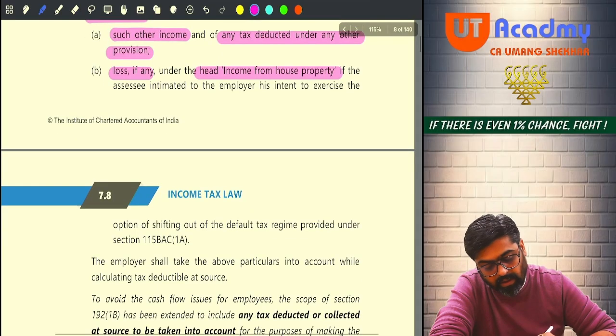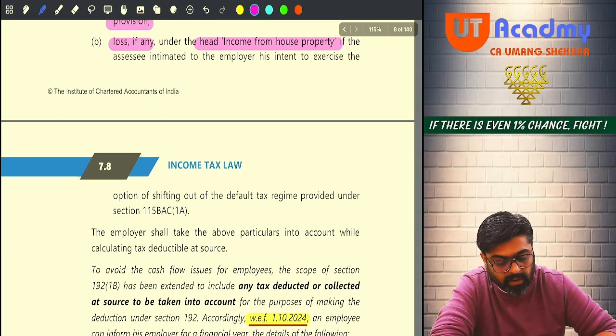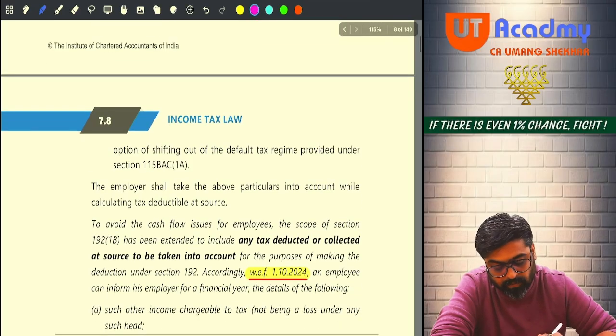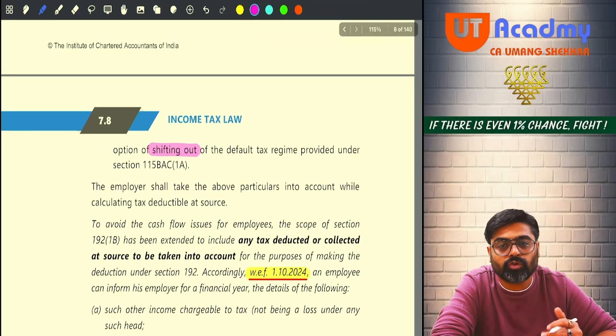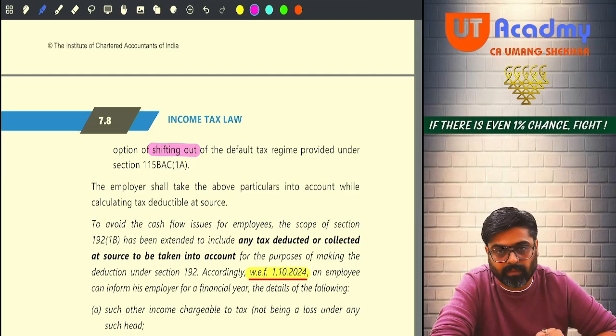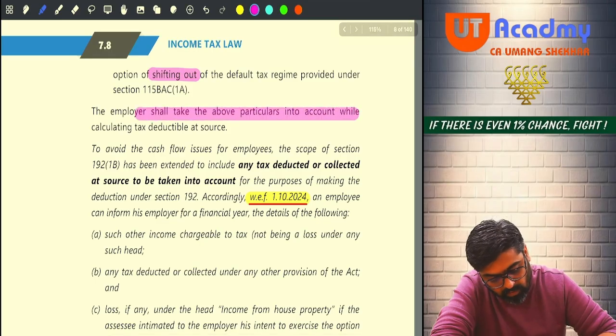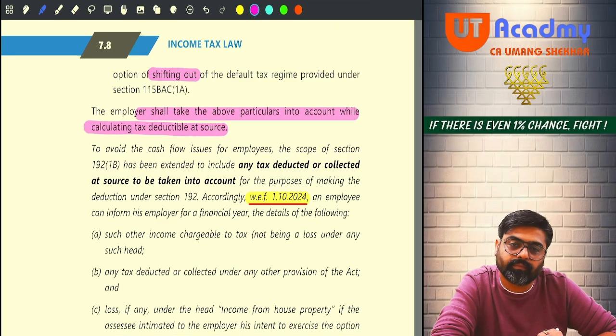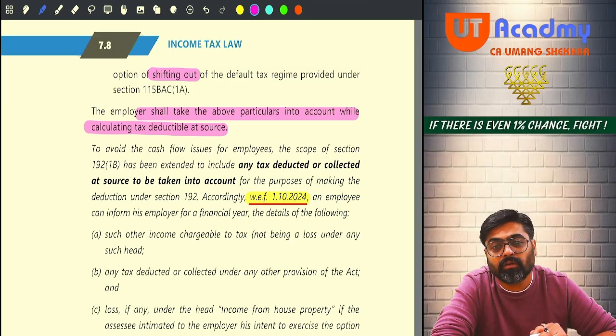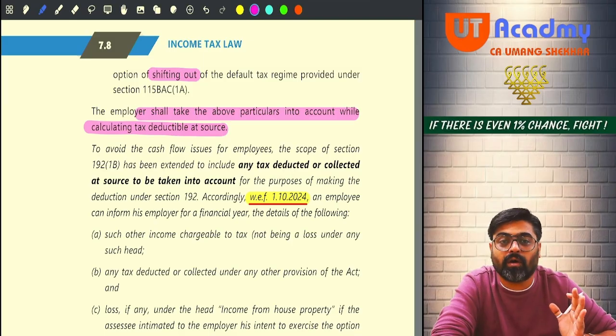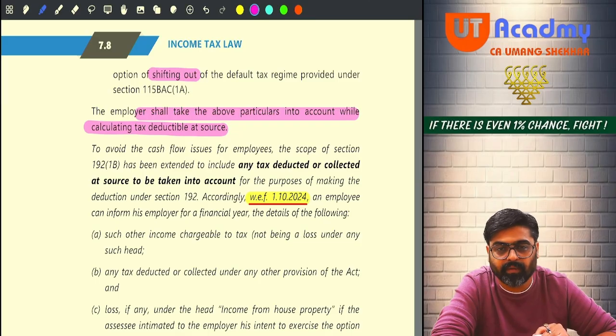Okay, if the assessee intimated to the employer his intent to exercise the option of shifting out, then you show your house property loss also to your employer. Now see, the employer shall take the above particulars into account while calculating the TDS. But these details, the employee cannot give in the very beginning of the year, because he might not be aware of these things at the beginning of the year. When he would come to know about these things might be at the end of the year. Maybe in the month of February or March.